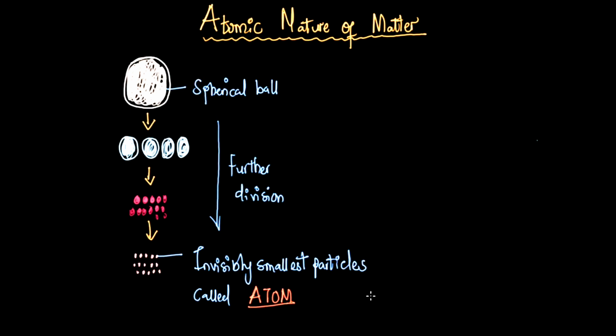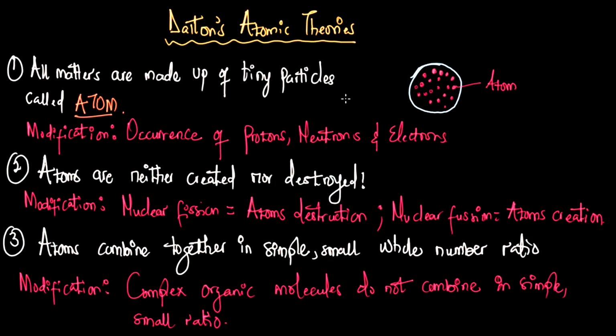The smallest particle that cannot be further divided is called an atom. Several theories have been put forward to explain the properties of atoms, but Dalton's atomic theory is the most foundational. So let's talk about Dalton's atomic theory. Dalton's atomic theory states that all matter is made up of tiny, indivisible particles called atoms.